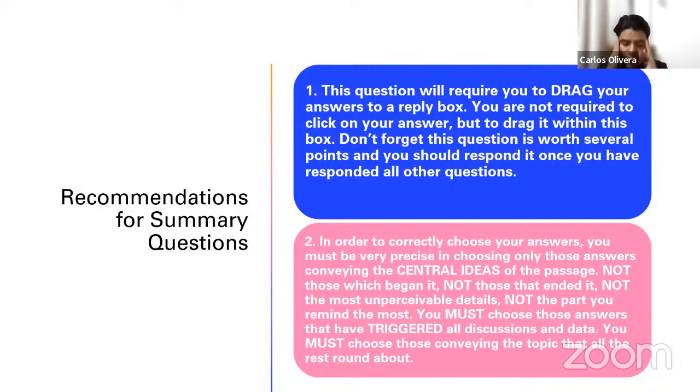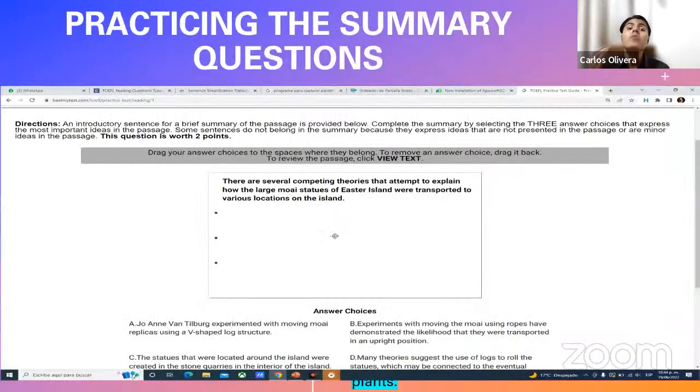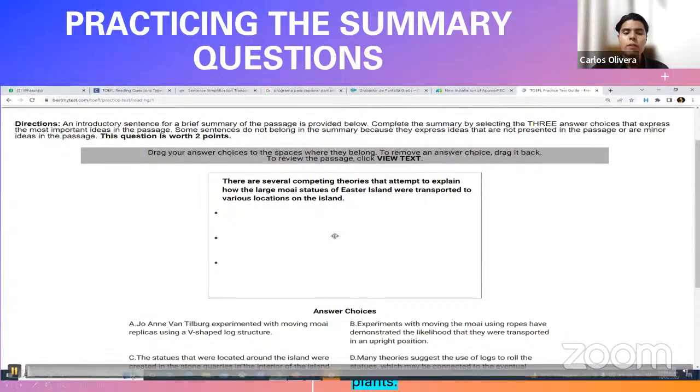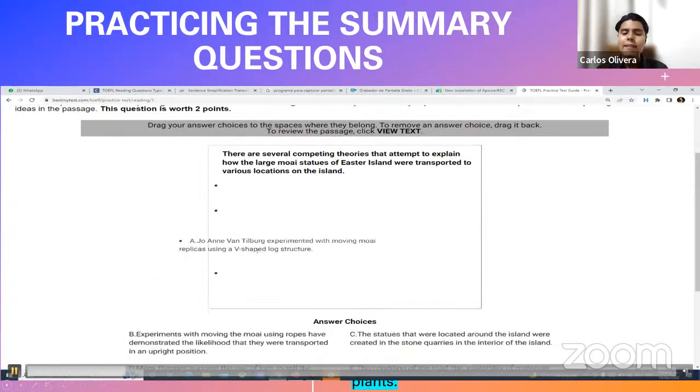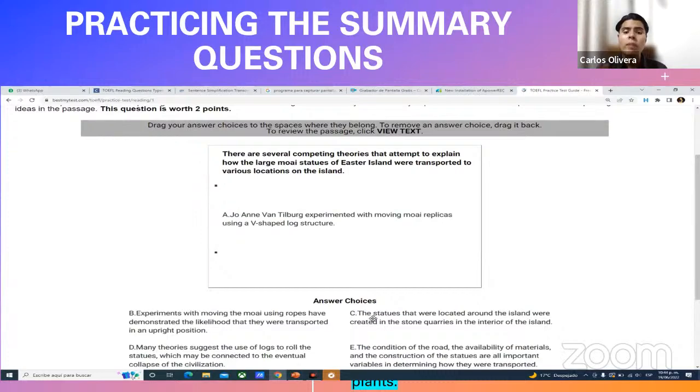Why? Because once you identify and know what the main ideas of the reading passage are, the ones that have triggered discussion, that have provoked data, debate, that have somehow directed and encouraged the author to talk about a topic, the only thing you have to do is choose the statements that contain such ideas, and as I have shown you, drag them within a reply box. All right, that is what you have to do in the summary question. You choose the statements that contain those main ideas.